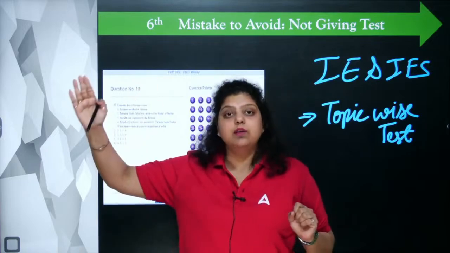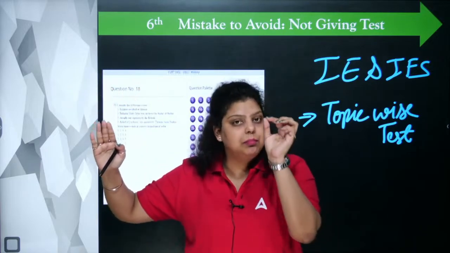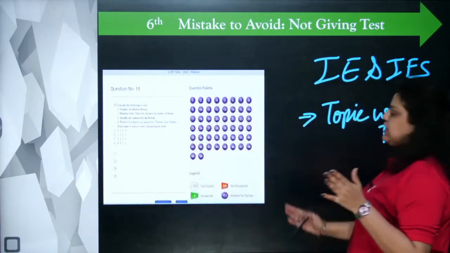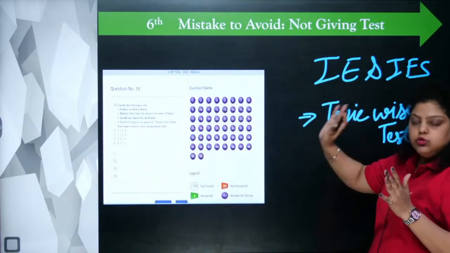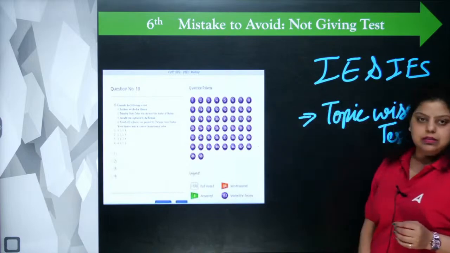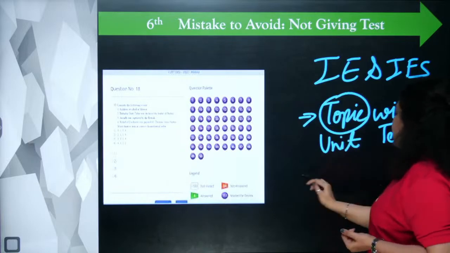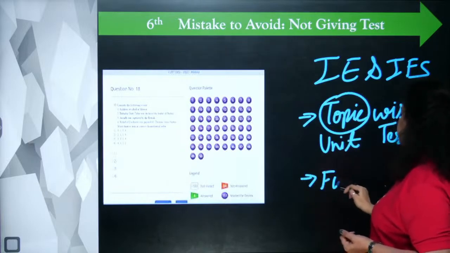So you can see 45 units are there. Each unit will have minimum 20 questions. A lot of practice questions will be available. So do make sure you have completed module 1, unit 1, then give the topic wise test. Topic here means unit wise, I can say. Okay. And the second, we have full length tests.